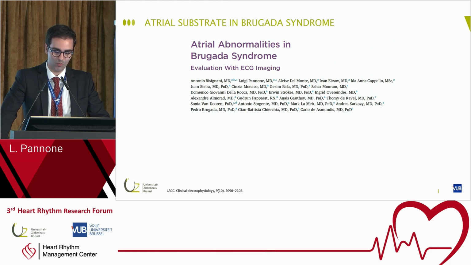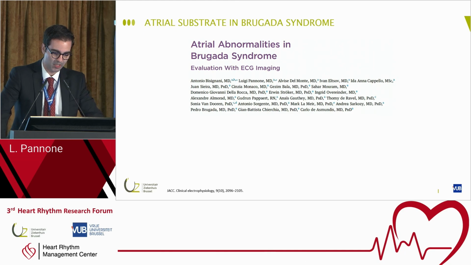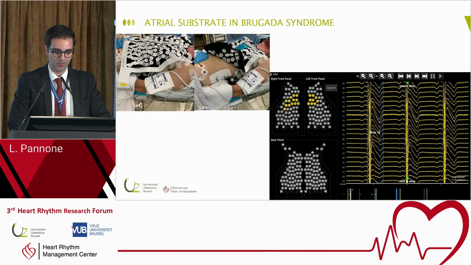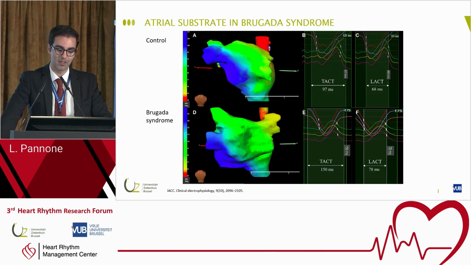So we asked ourselves why patients with the Brugada syndrome have this high rate of atrial fibrillation and of atrial arrhythmias. We evaluated this with our group in Brussels with the ECG imaging. So what we did, we used the 252 electrodes vest we placed on the torso of the patients, and as you can see here, we can reconstruct the unipolar EGM from the CardioInsight. And we analyzed the atrium. So we analyzed the biatrial map of control patients and of Brugada syndrome patients.